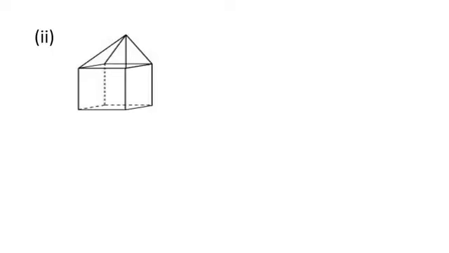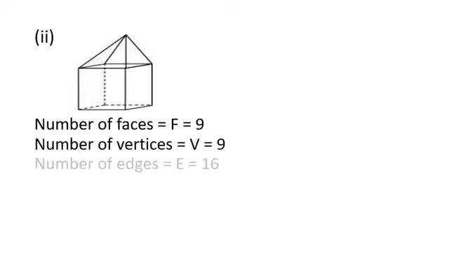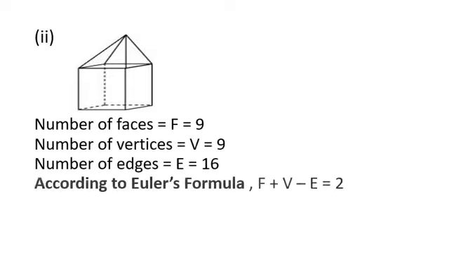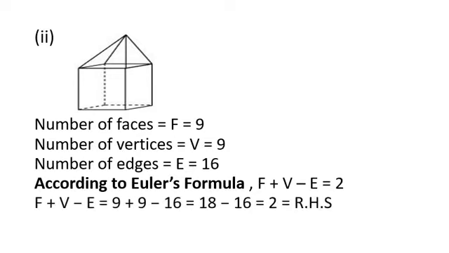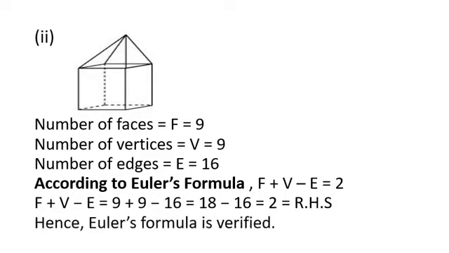Coming to second part, this is your second part. First of all you need to count the number of faces. Edges and vertices I explained you well. So I hope you know the difference between all these three. So faces will be 9 here in this. Vertices will be 9 again. Edges will be 16. And according to Euler's formula, we know this relationship. Putting the values and you will be getting the result equal to 2, that is equal to the right hand side of the given criteria. So hence this formula is verified.